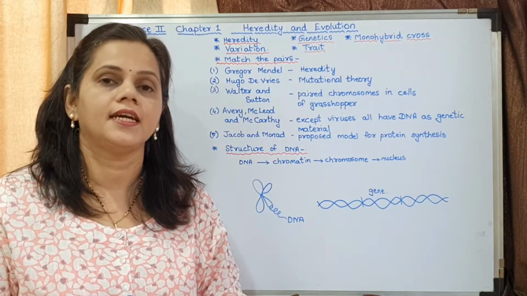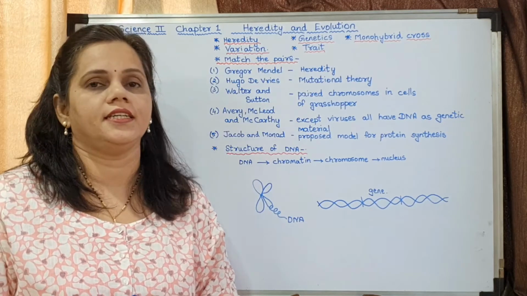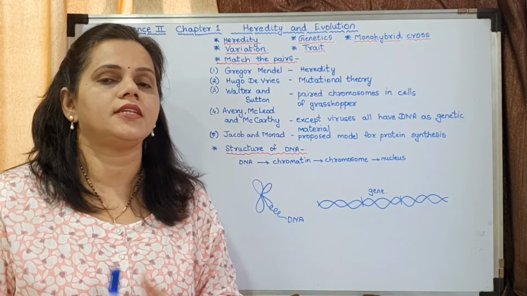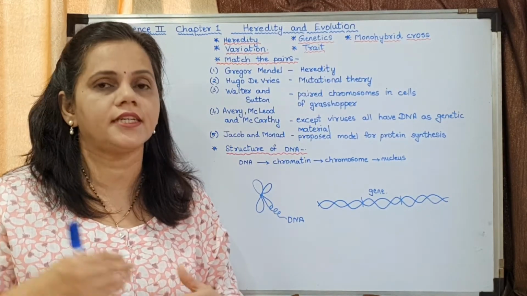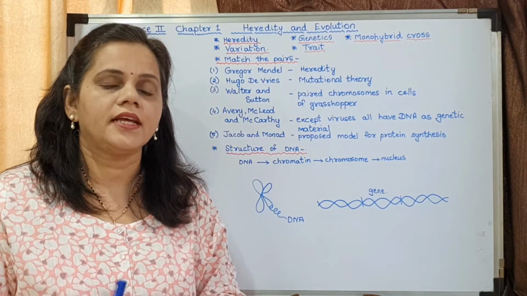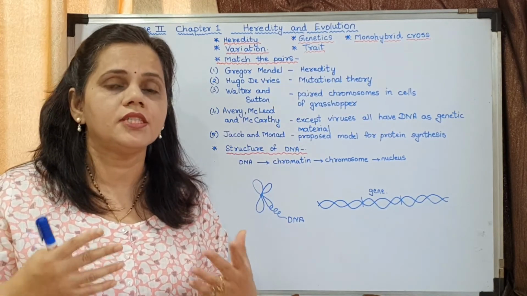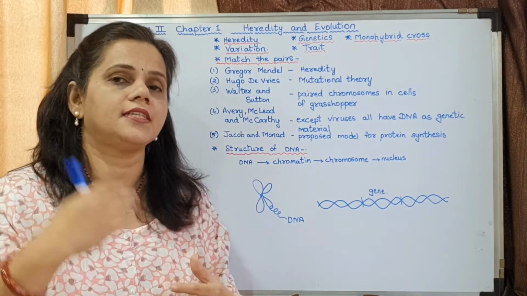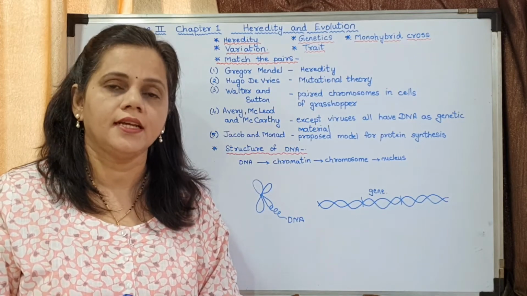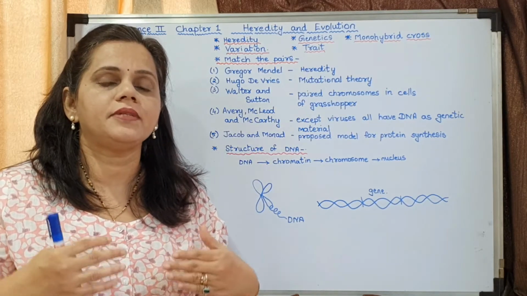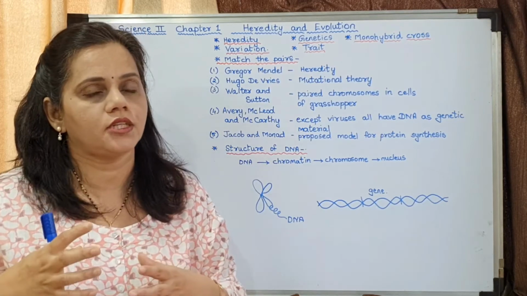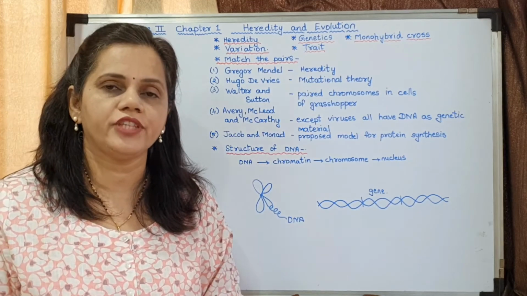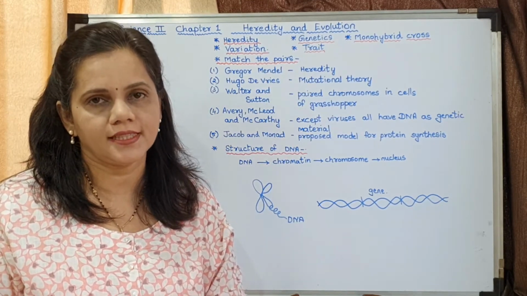Now what is genetics? Genetics is the study of genes. Genetics is the study of chromosomes. Understood? At those times the term gene was not known, and the term chromosomes was not known. They knew that there is something which is getting transferred from one generation to the next. That is why the next generation is getting the same properties. Isn't it? So they termed it as a factor which is transferred. So what is the study of genes called? The study of genes is called genetics.